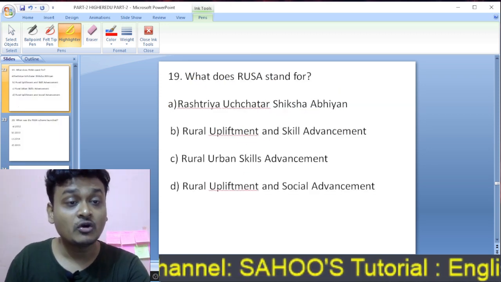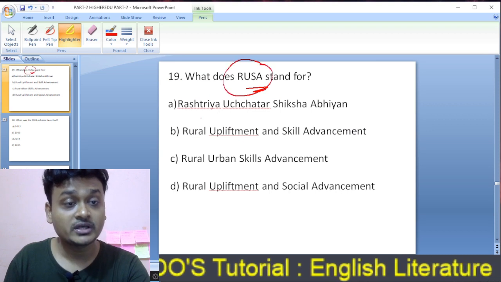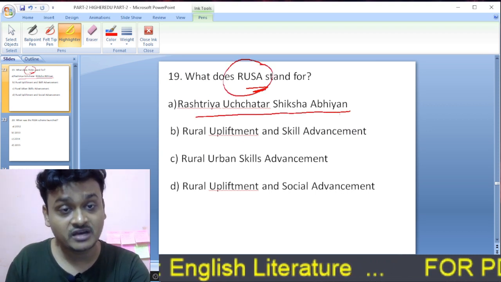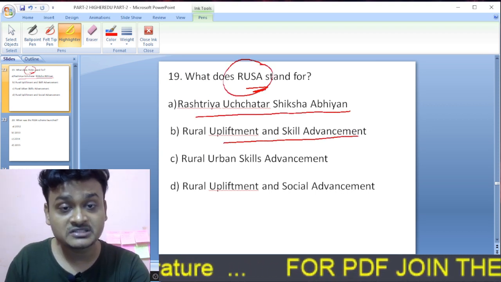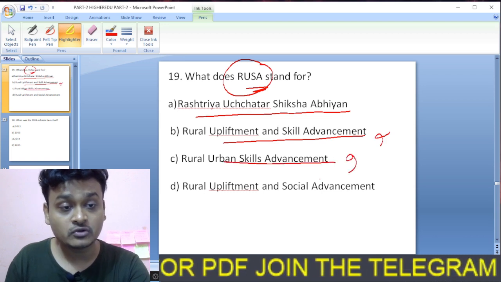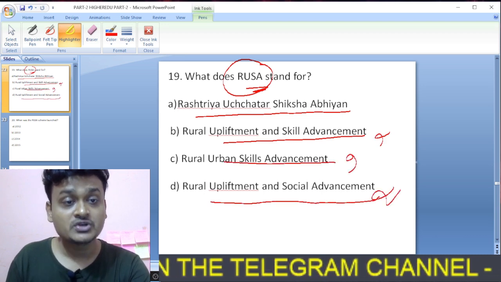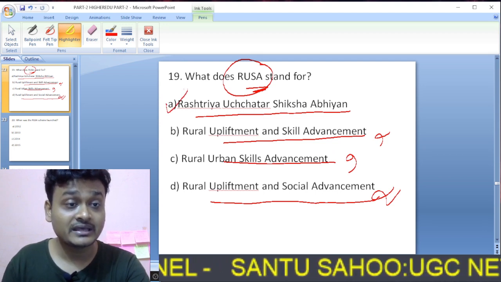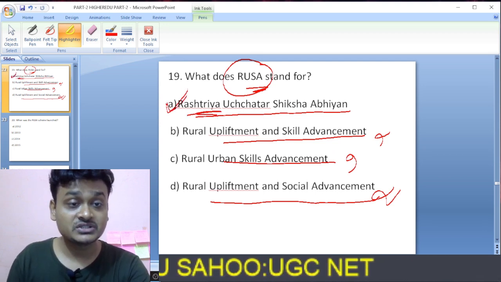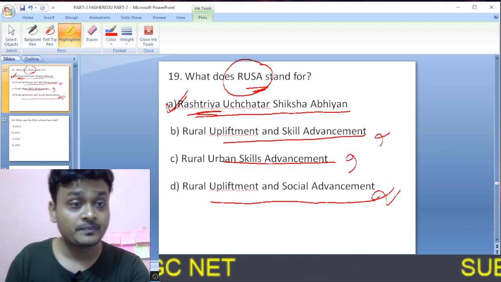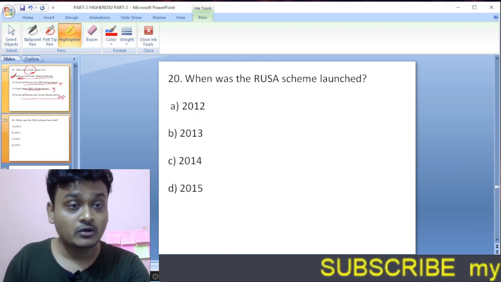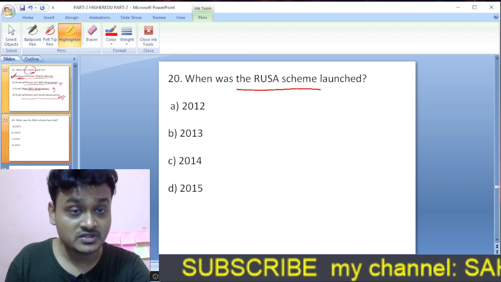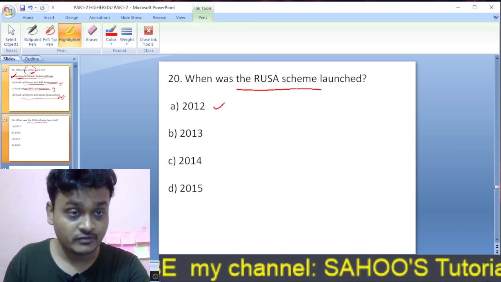Moving to question 19, what does RUSA stand for? The options are Rashtriya Uchchatar Shiksha Abhiyan, Rural Upliftment and Skill Advancement, no. Rural Urban Skills Advancement, no. Rural Upliftment Social Advancement, no. So RUSA stands for Rashtriya Uchchatar Shiksha Abhiyan. So here A is the right option. And here is question number 20. When was the RUSA scheme launched? RUSA was launched in 2012, no.